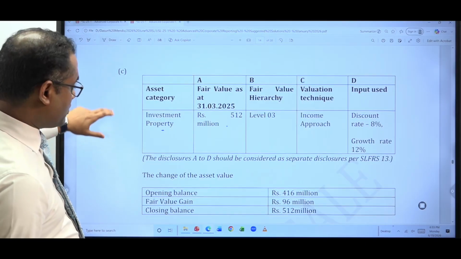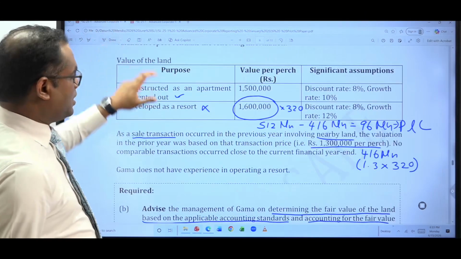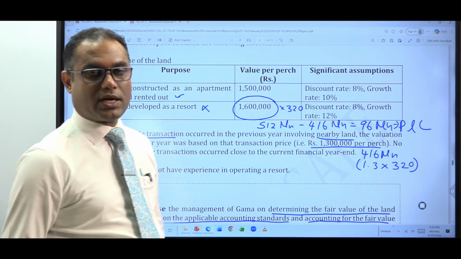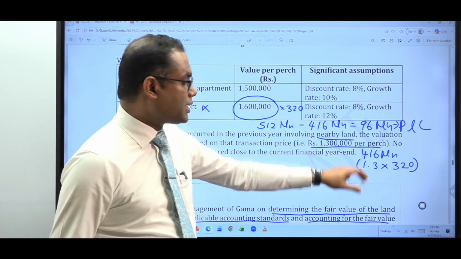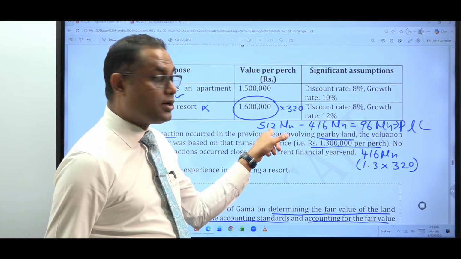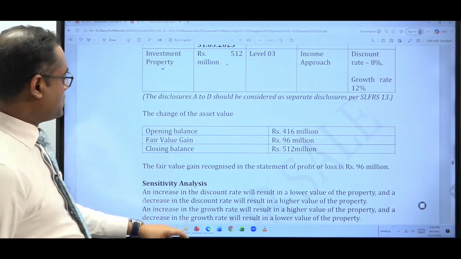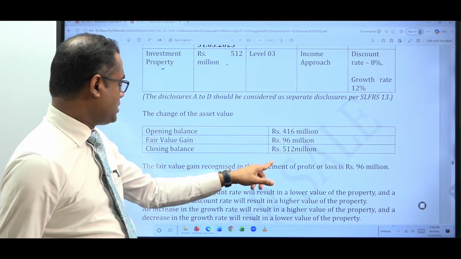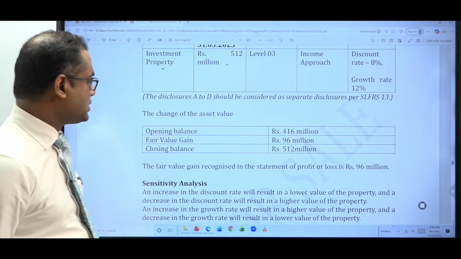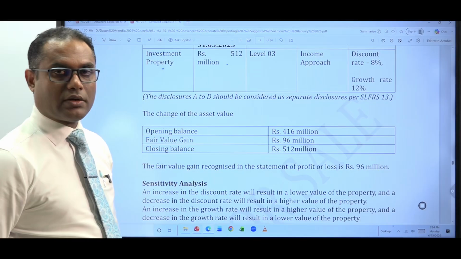Then, in addition, the movement or change in the fair value. I explained this. Last year, what was the fair value? 416 million, as at 31st March 2024. Current year fair value is how much? 512 million. Fair value gain, 96 million. So you disclose the opening balance, 416 million, the fair value gain of 96 million, and the closing balance of 512 million. Simple.